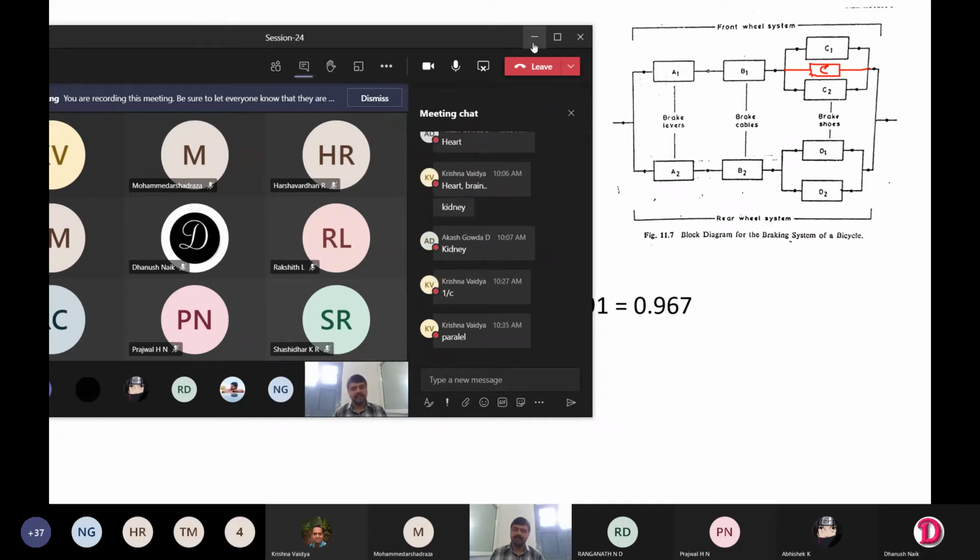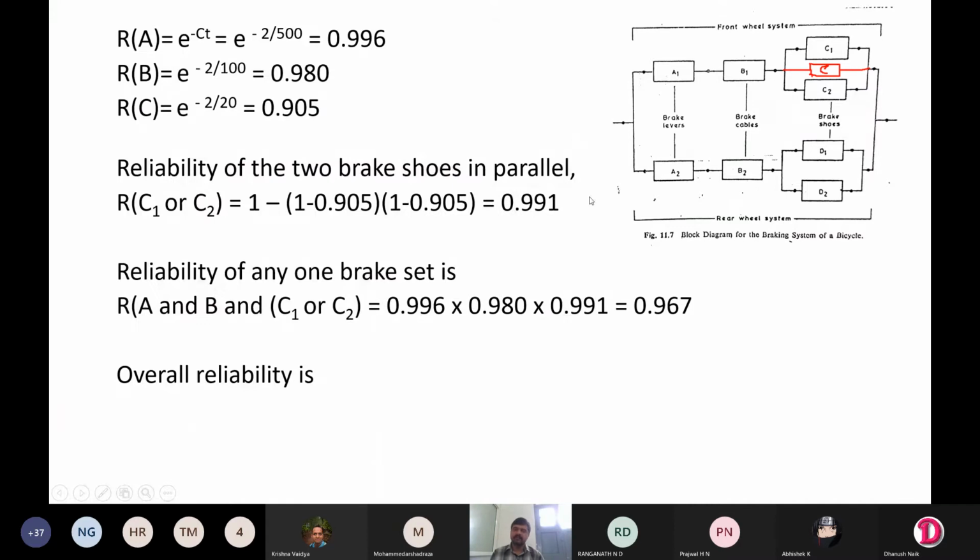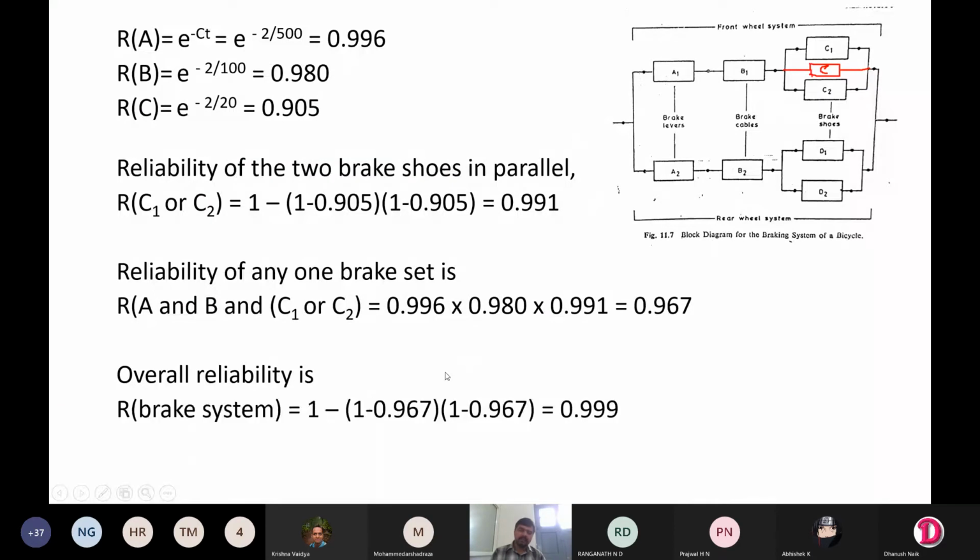So they are connected in parallel. So that's why you should have this equation.